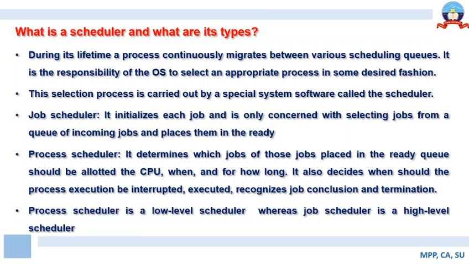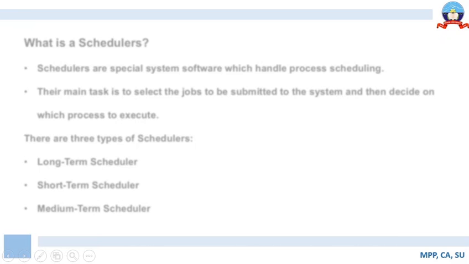Process scheduler determines which job of those jobs that are placed in the job queue or ready queue should be allotted the CPU time, when and for how long. It also decides when the process execution should be interrupted, executed, or concluded and eventually terminated. And we have also learned that process scheduler is called a low level scheduler and job scheduler is called a high level scheduler.